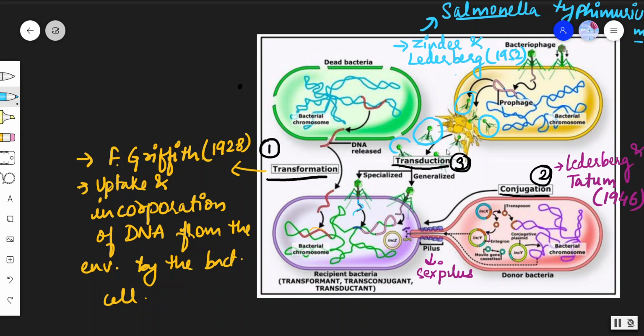Now, last but not the least, transduction. In transduction, the bacterial genetic material is transferred with the help of bacteriophage. This was given by Zinder and Lederberg in 1952, and they studied it in Salmonella typhimurium. Okay, this is about sexual reproduction.